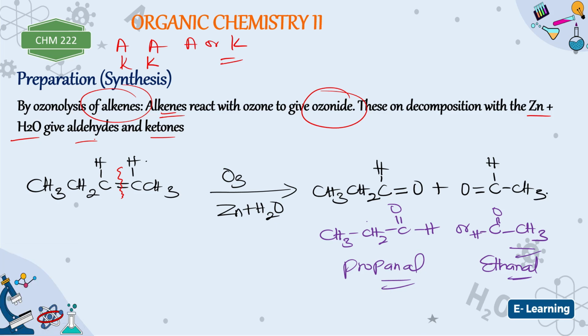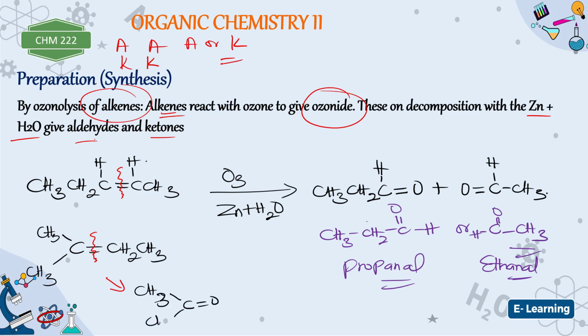So for instance, if you have a particular alkene like this will form aldehyde. So if you have an alkene that looks like this, what do you think the product of this reaction will be? Now, I told you that for ozonolysis, all you need to do to get your answer, divide that at the middle, and then you have CH3, C double bond O, here will be CH3.